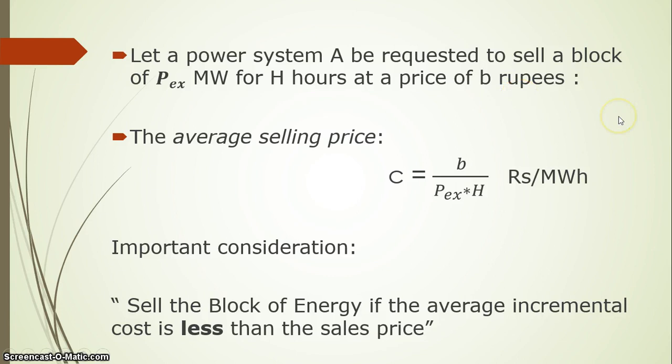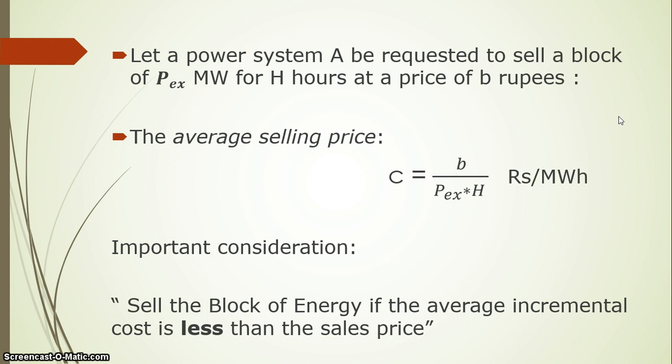Whenever one utility is selling energy and another utility is buying, there will be a price decided for which amount the PEX megawatt block of energy is transferred for H hours.